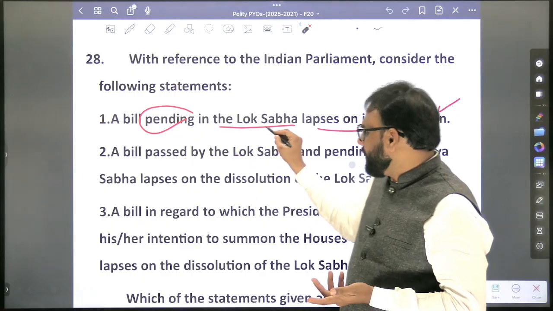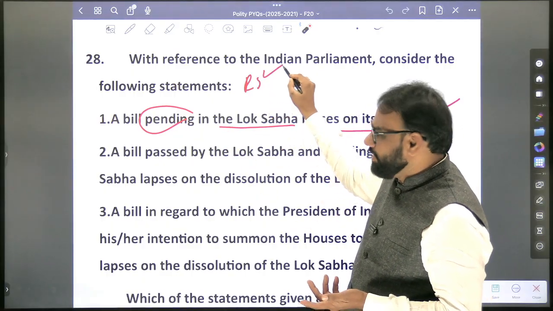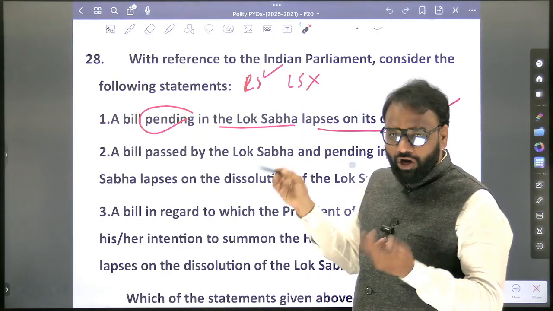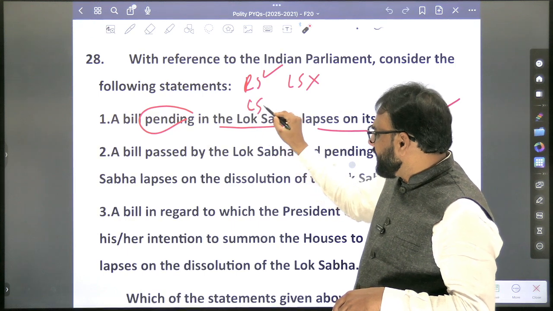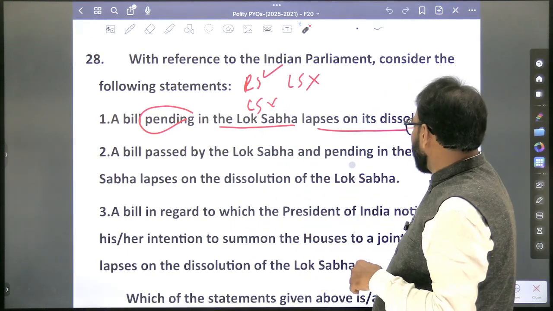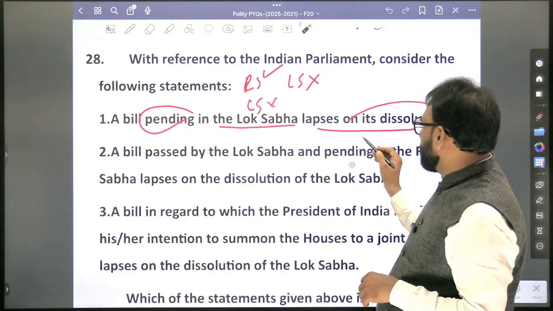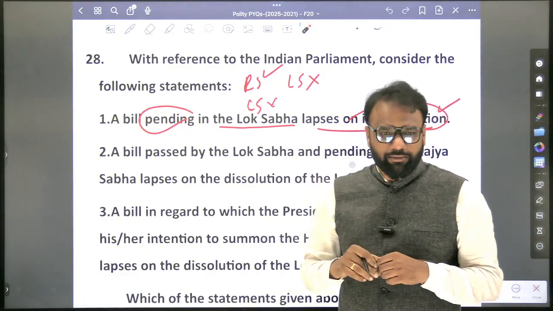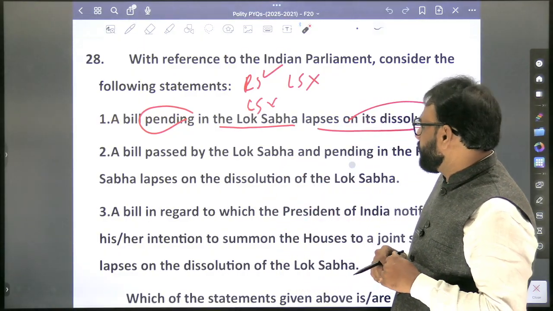Here a bill pending in Lok Sabha means already Rajya Sabha has passed it and it is pending in Lok Sabha. Or in Lok Sabha itself it has been introduced, but still it is in the discussion stage. In both the cases, when the Lok Sabha gets dissolved, the bill will lapse. Okay, so one is true.